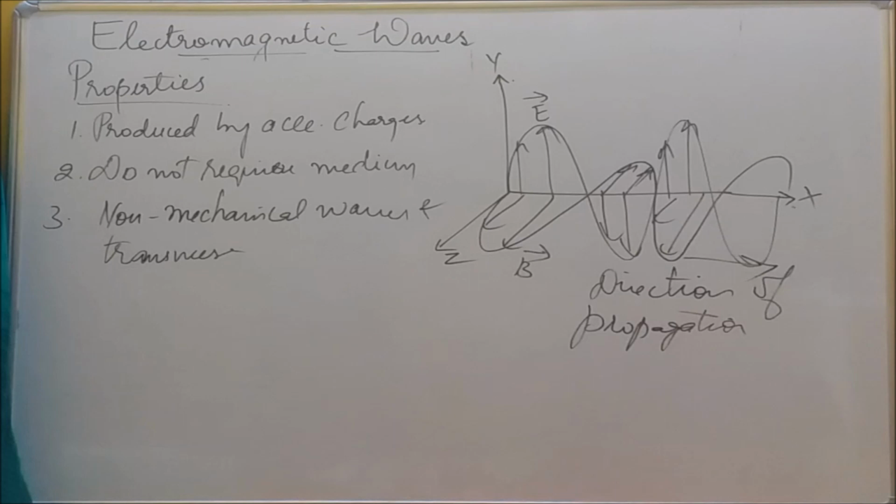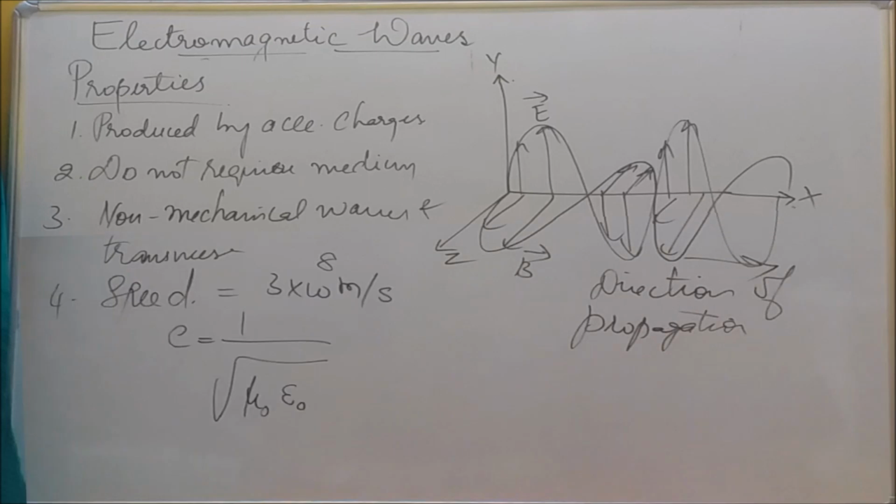Next one is the speed of electromagnetic waves. Initially I said the speed of electromagnetic waves is equal to the speed of light in air and vacuum, which is 3 into 10 power 8 meters per second. How does it come?